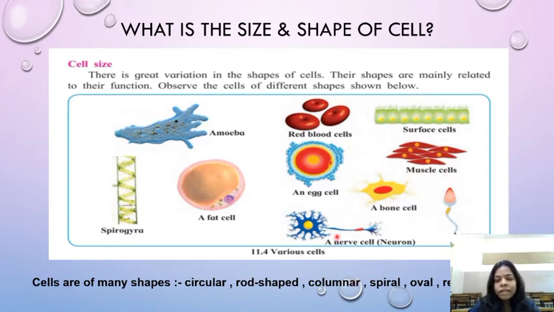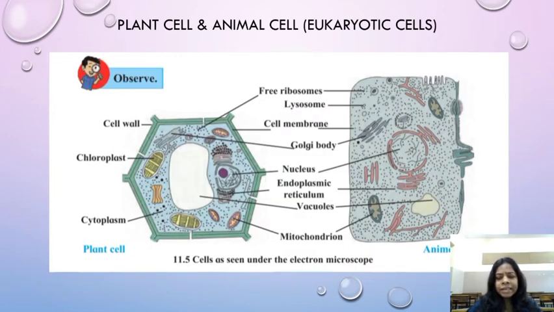This is a nerve cell, neuron, bone cell, egg cell, amoeba, fat cell, spirogyra, muscle cell, surface cell, red blood cell. This is a sperm cell. Now let's see a plant cell and an animal cell. They are coming in the category of eukaryotic cells.